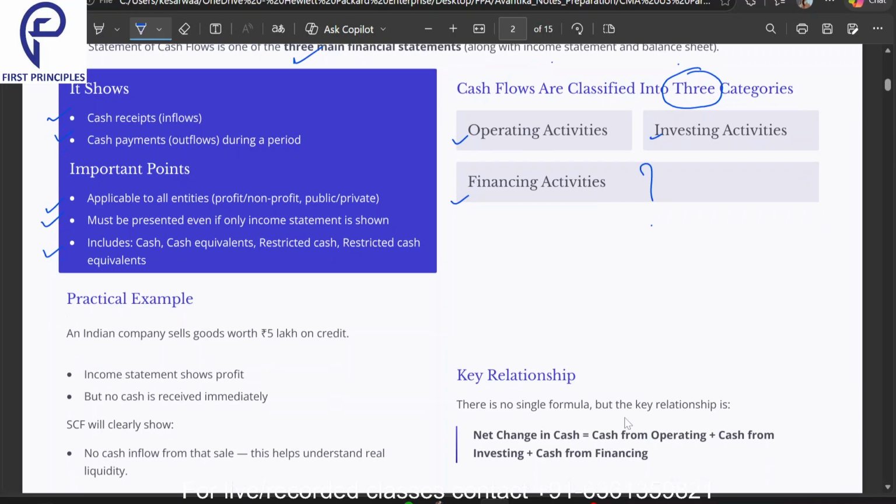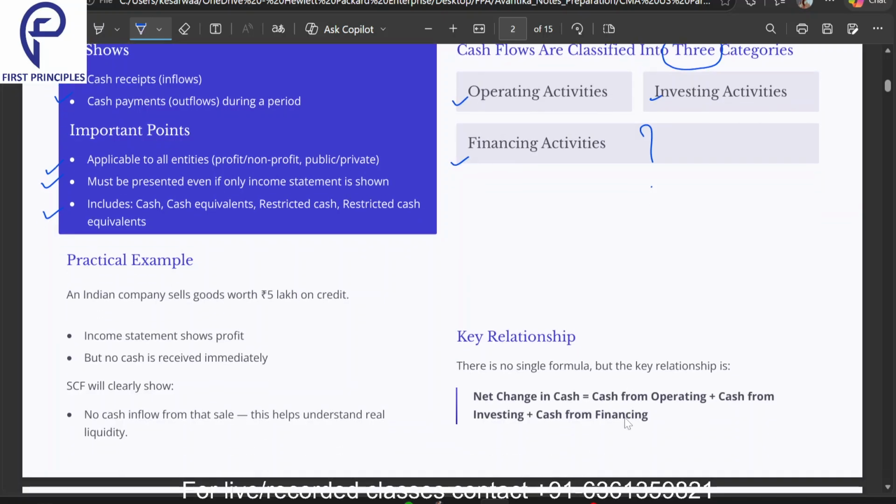Now one example of why we have the statement of cash flows will help you understand better. Suppose an Indian company sells goods worth 5 lakh rupees on credit. That means they are not taking the cash right away from the customer. They are giving the flexibility to take the goods now and give the money back later.